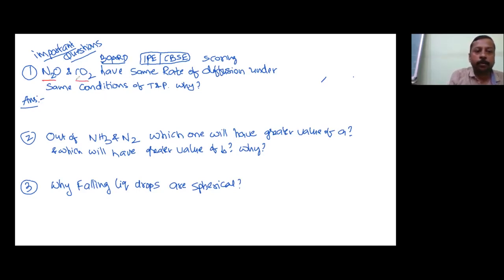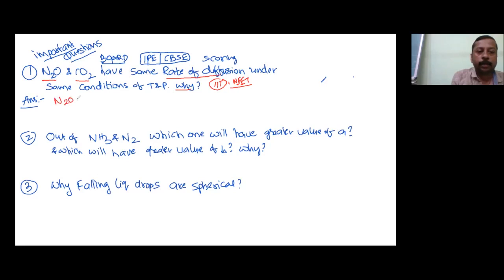N2O and CO2 have the same rate of diffusion. The rate of diffusion of CO2 and N2O is the same under the same conditions of temperature and pressure. Why? That is the question. In my view, sometimes it is easier to crack IIT compared to boards, because in IIT or NEET you have the options in front of you. Here nothing is in front of you, and you should be able to explain with proper wording. So here is how you should explain.